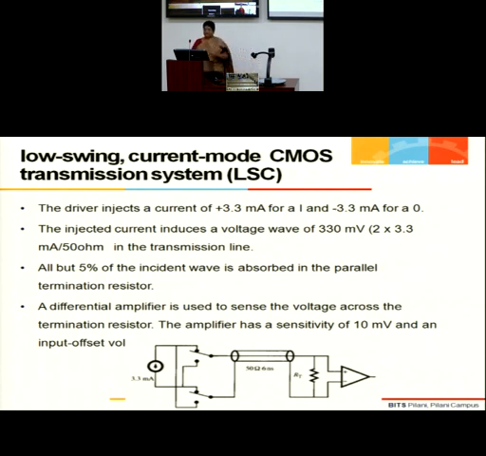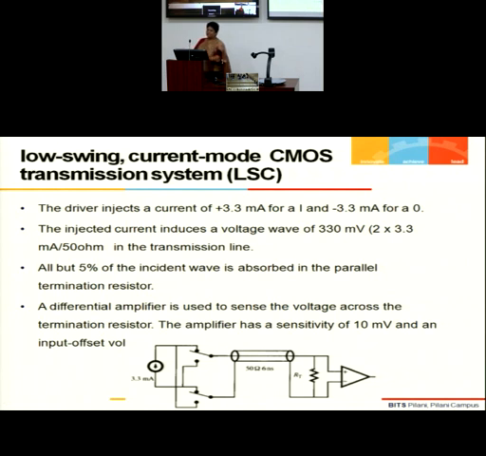So here we assume, again it's an assumption of the example system that I am taking, that 5% of the incident wave is absorbed in the termination resistor. As I said, every receiver will have an input impedance and every transmitter driver will have an output impedance.